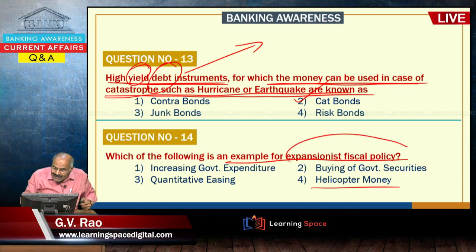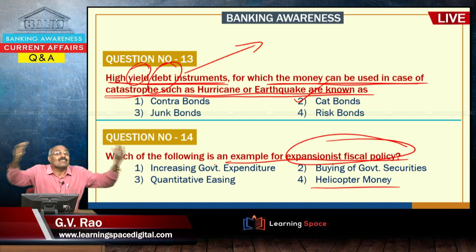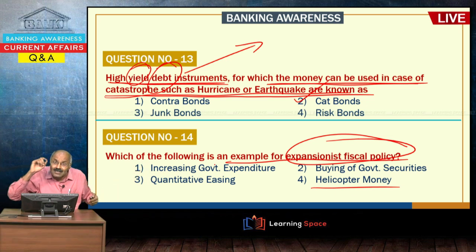And the question here is expansionist fiscal policy. Expansionist fiscal policy is also more money in circulation, but here it talks about taxation or more expenditure. When taxes are reduced, what happens? I will have more money to spend.